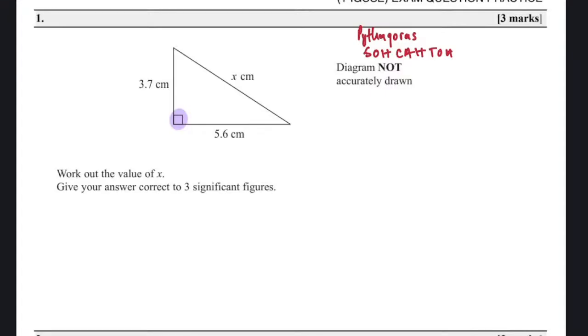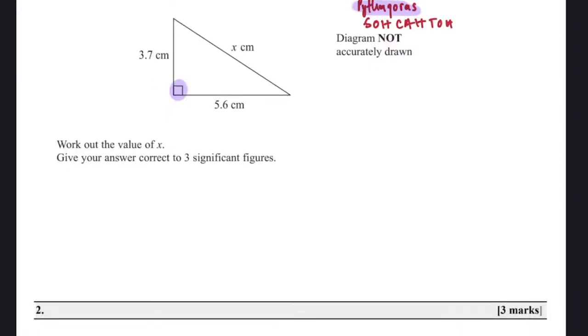Pythagoras theorem, you are going to use it when you know two sides and you are looking for the third side, okay? It will be a right-angled triangle, and you'll be knowing two sides, and you'll be looking for the third side. Do you hear me? Yes, sir. Okay, so we come here.